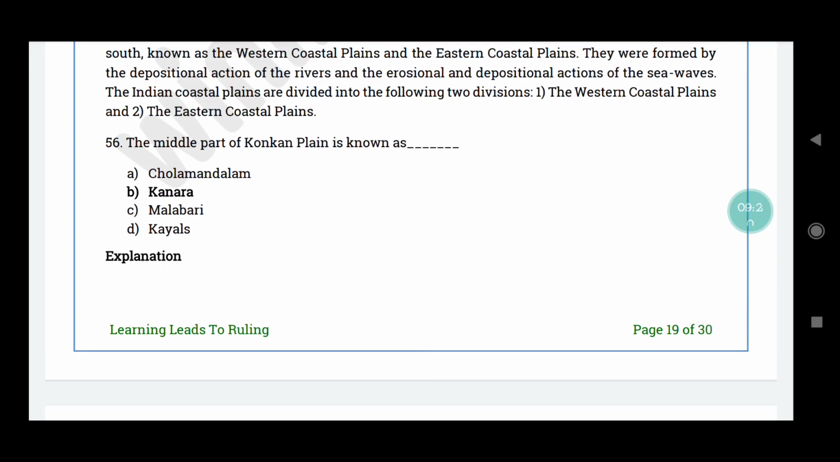56th question. The middle part of Konkan plain is known as. The correct answer is option B. Kanara.